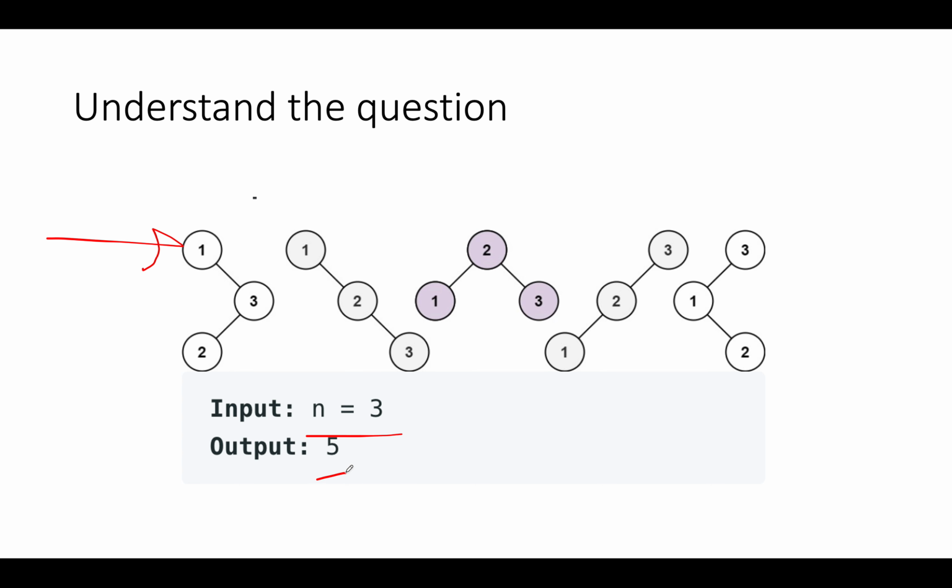So let's break this problem into smaller steps. Let's start with n equals to 1 up till n equals to 4 and try to devise our algorithm on the basis of the analysis that we are going to perform. So let's get started. In the first case, we are given a single node which is 1. So how many structurally unique binary search trees are possible? It's only 1. We have its left child as null, its right child again as null.